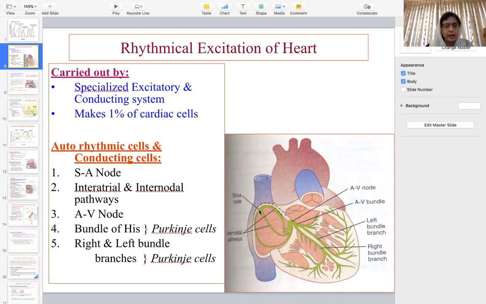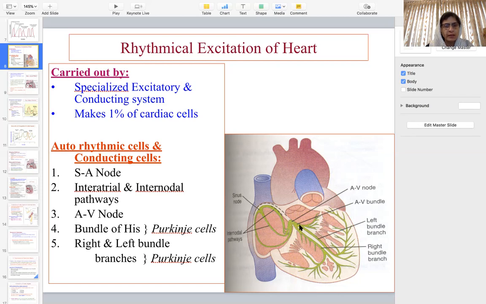The SA node is connected to the AV node by the internodal pathway, and there is also the interatrial pathway. The interatrial pathway conducts the impulse from the SA node into the two atria, and the internodal pathway transmits the impulse from the SA node to the AV node.